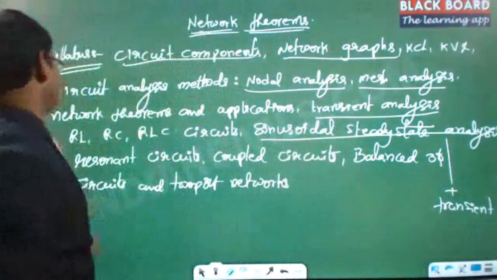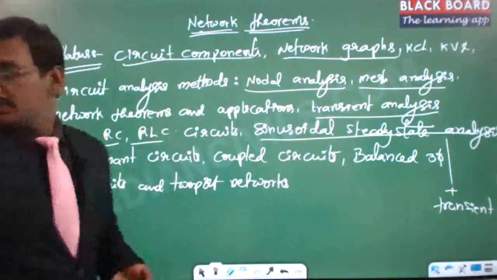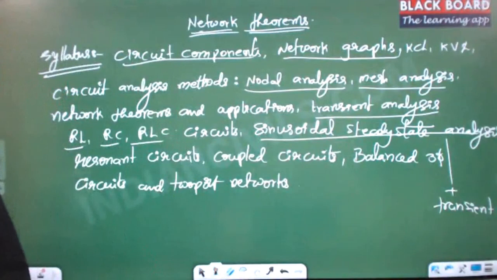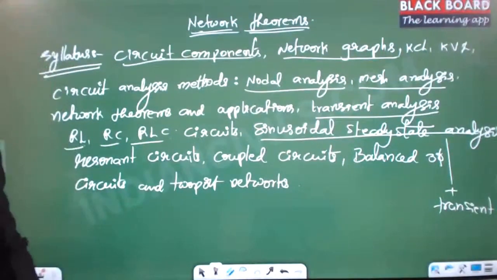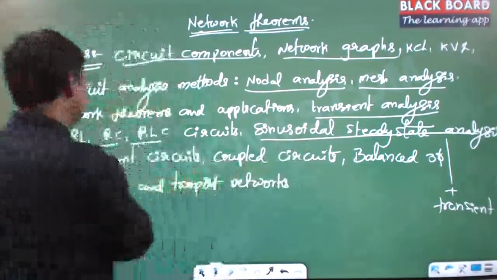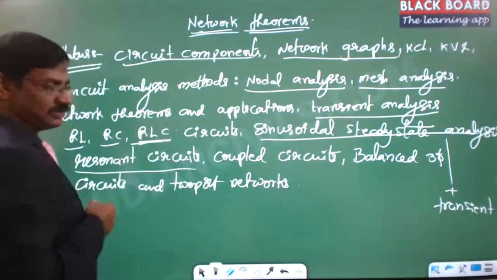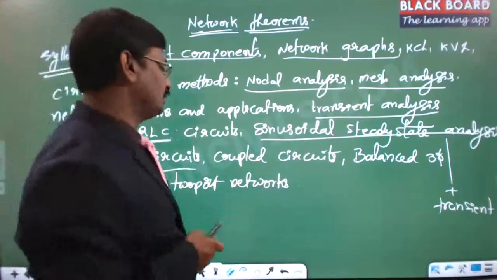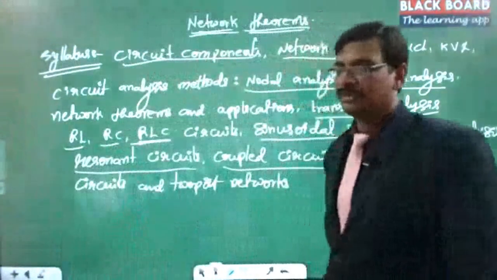And then in the case of transient circuits, we have RL, RC, and RLC circuits. And obviously there is some more portion. Resonant circuits should be there, right? Yes, before coupled circuits there are resonant circuits. Resonant circuits I have written. So RL, RC, and RLC circuits, and then resonant circuits. This comes only in the case of RLC circuits, which is a sub part of that. And then coupled circuits is also one of the confusing topics. Many people will get confused.